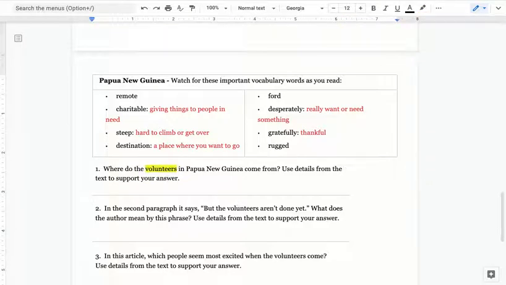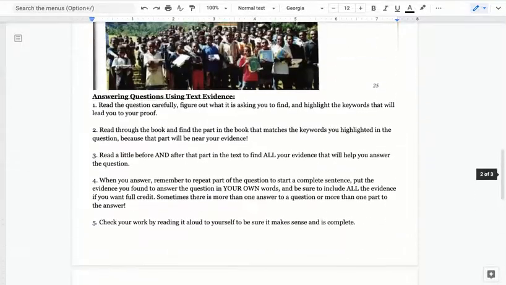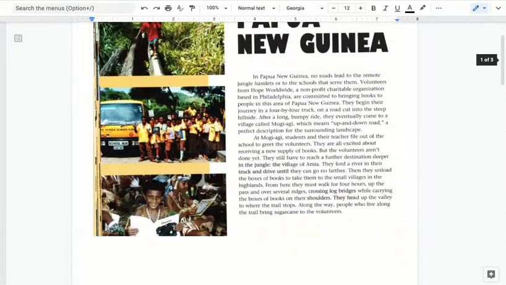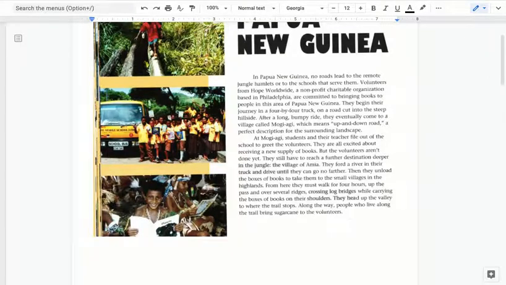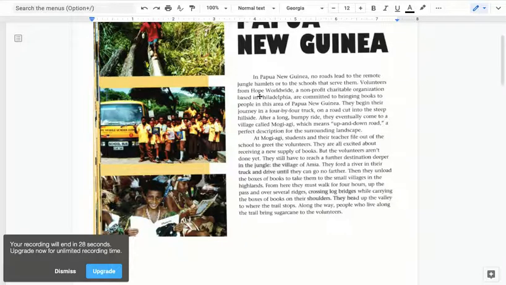All right, and then it says use details from the text to support your answer. So I'm going to go up and start at the beginning. And remember, the word is volunteers. So that's going to be the answer to our question. In Papua New Guinea, no roads lead to the remote jungle hamlets or to the schools that serve them. Volunteers, there's our keyword, volunteers from Hope Worldwide, a nonprofit charitable organization based in Philadelphia, are committed to bringing books to people in this area of Papua New Guinea. All right, so where do the people come from who give books to kids in Papua New Guinea?